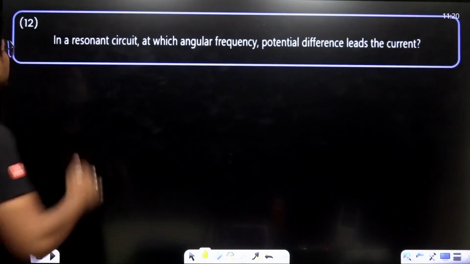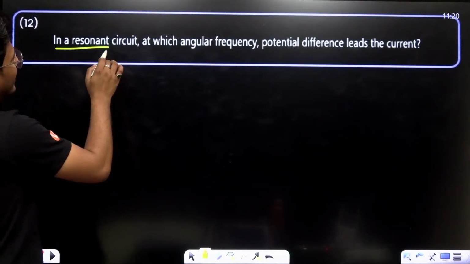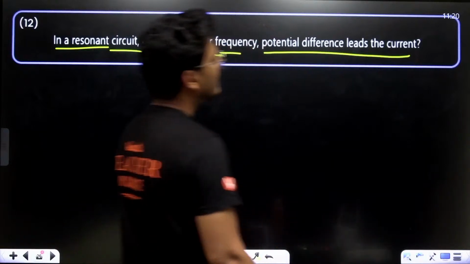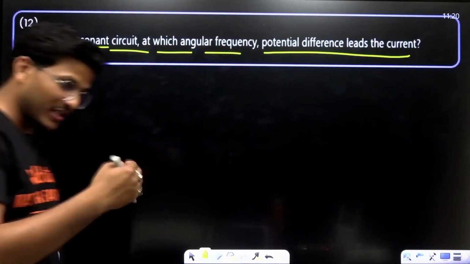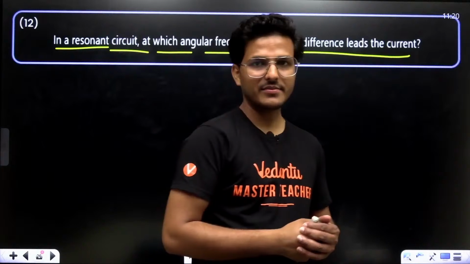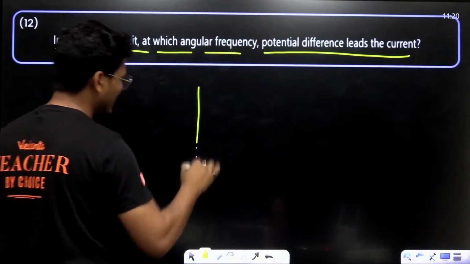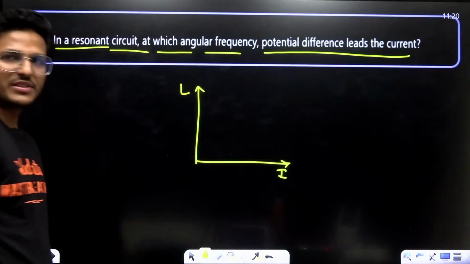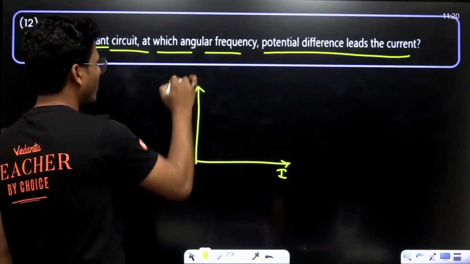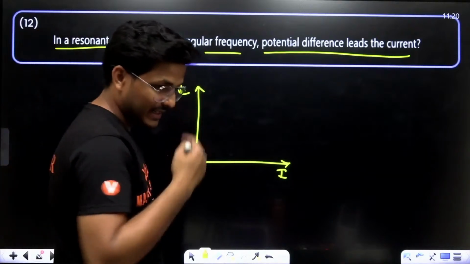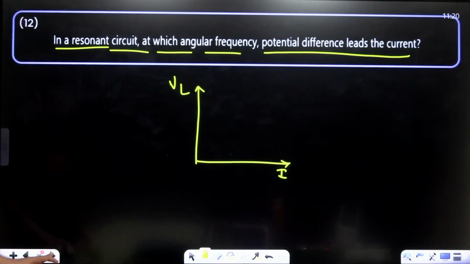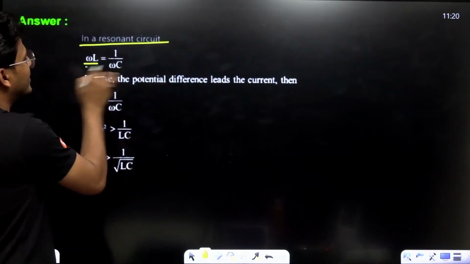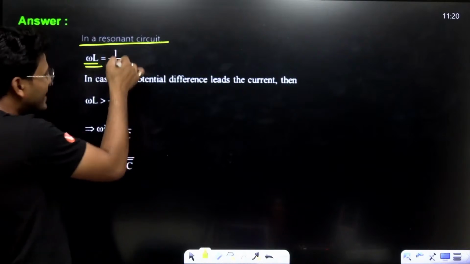Now, moving to next. In a resonant circuit, at which angular frequency does potential difference lead the current? Potential difference leads the current. In this case, potential difference leads the current. This is basically VL in an inductive circuit, right? In resonant condition, omega L is equal to 1 upon omega C.